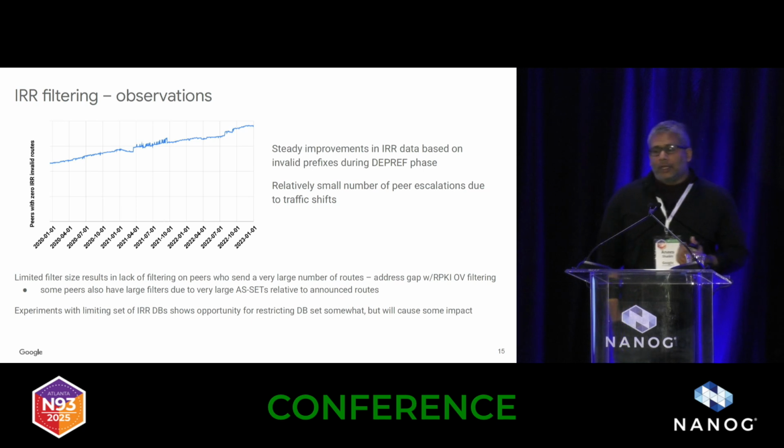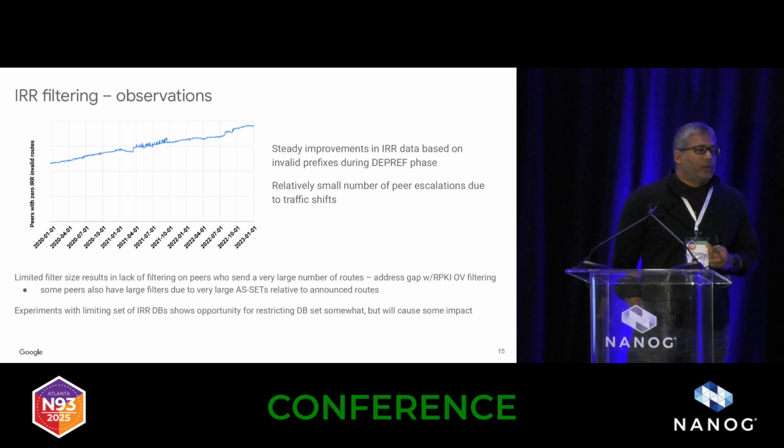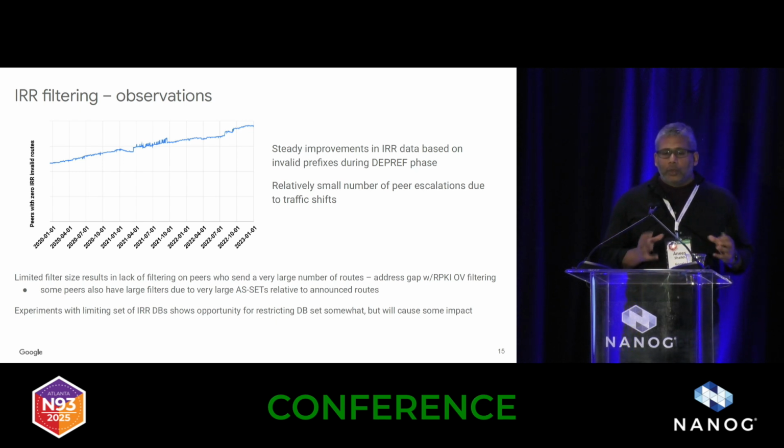We also definitely want to cut down on the set of IRR databases that we use. I think we still have an overly permissive set that we draw from. There are proposals to only use authenticated databases that are run by the regional registries. That would be a problem for us because we publish all of our routes in RADB, which now has better authentication as well. But we've done some experiments to see whether we could restrict the set of IRRs that we use. There is some impact, but it may be modest enough that we might start to be a little bit more strict about the set of IRRs that we will accept.